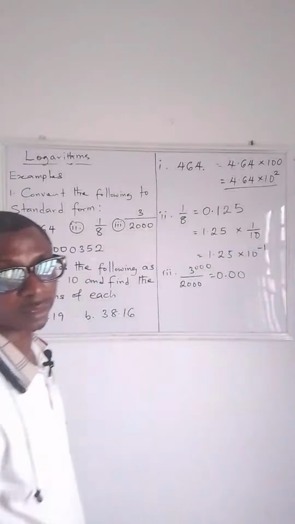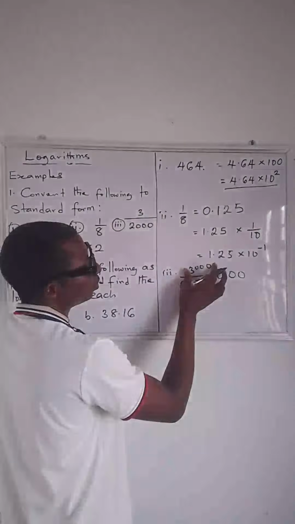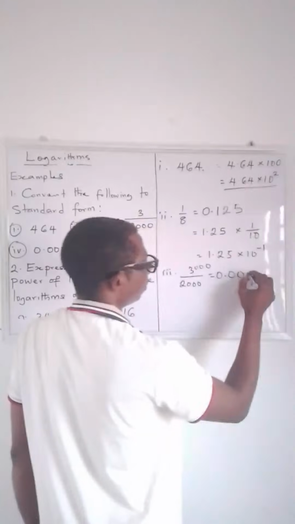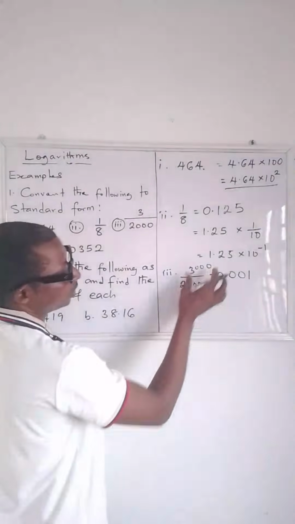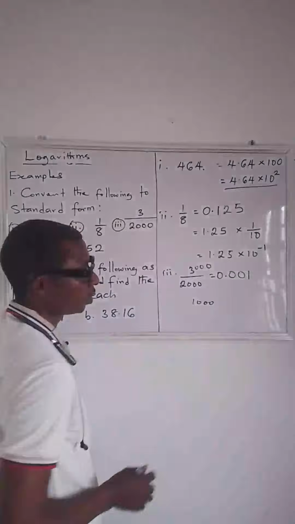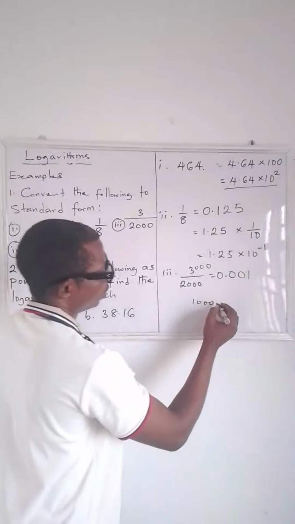The next question is, how many 2000s are you going to see in 3000? You only see one. When you take 2000 away from 3000, it will remain 1000. This is going to be the remainder, so you add 0 to the back of the remainder.